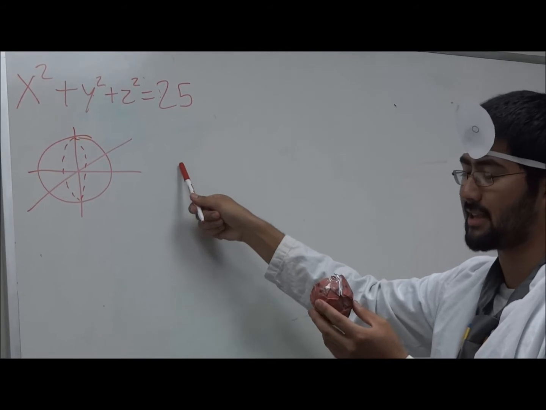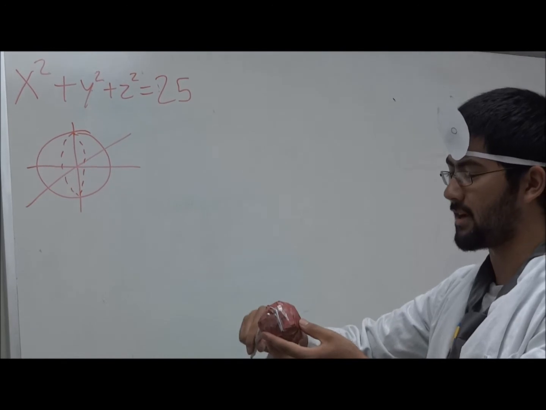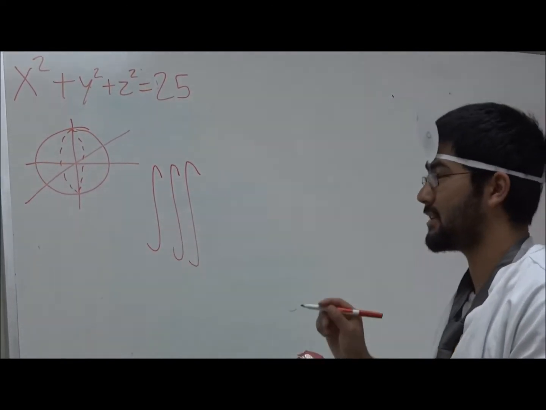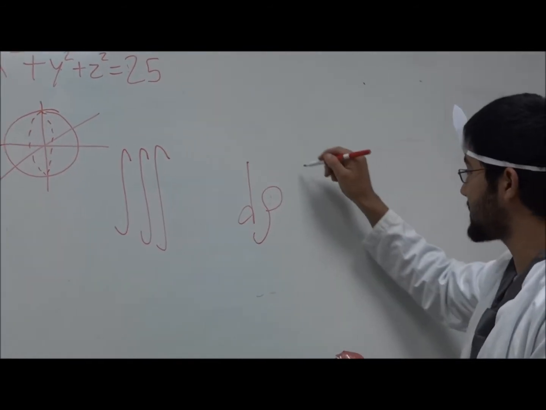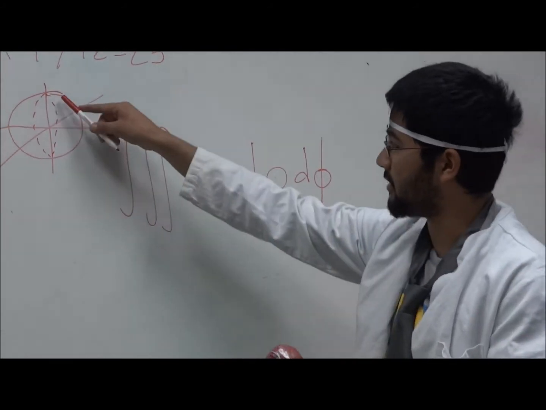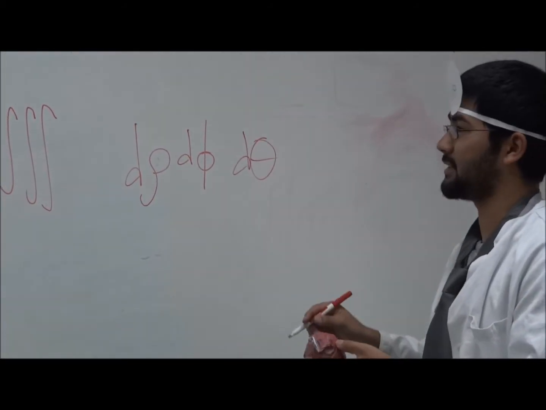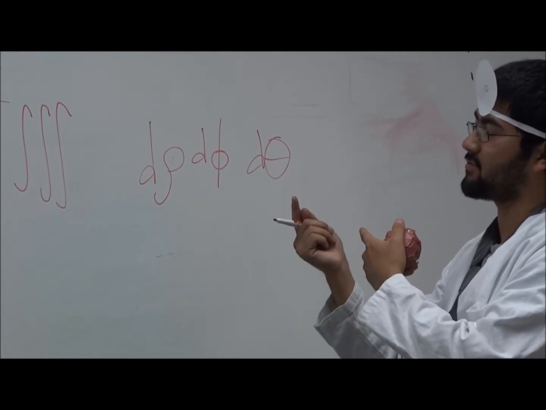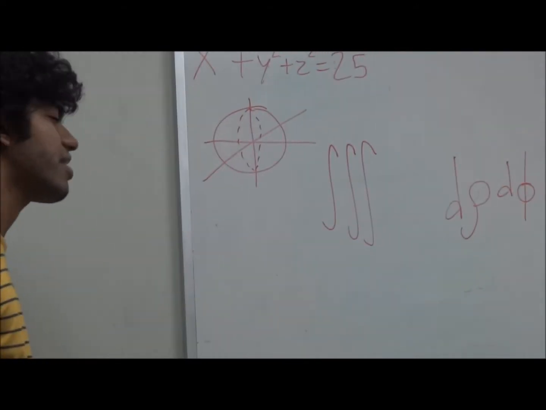And what I know is that in order to find the volume of the sphere using integration, we must use a triple integral and use spherical coordinates, which include the coordinates rho, which measures the radius. We have phi, which measures the angle from the vertical component of the sphere, and we have theta, which basically measures the roundness from the side of the sphere, right? Got it, yeah. You catch on to this more than I do, right?